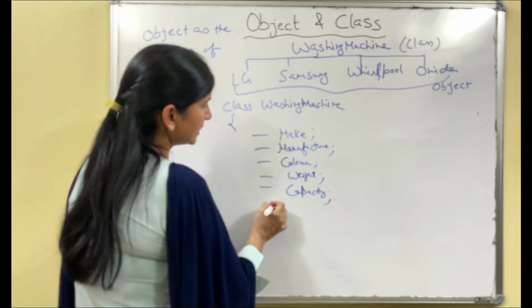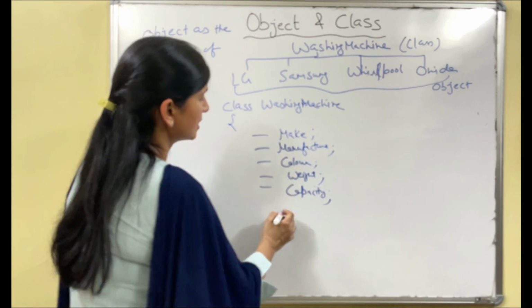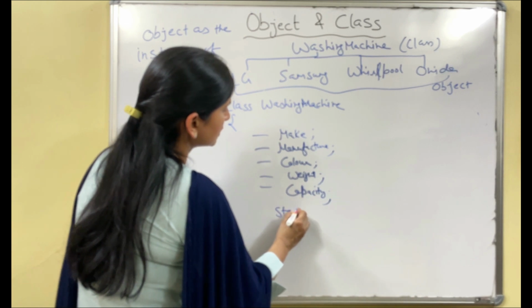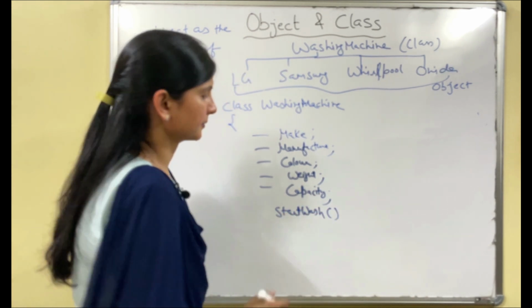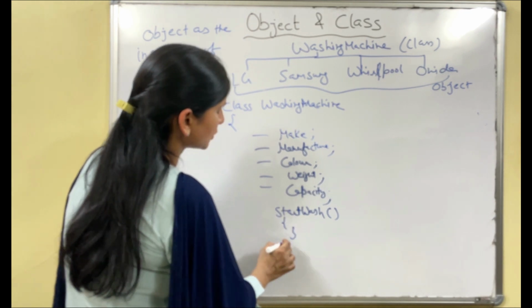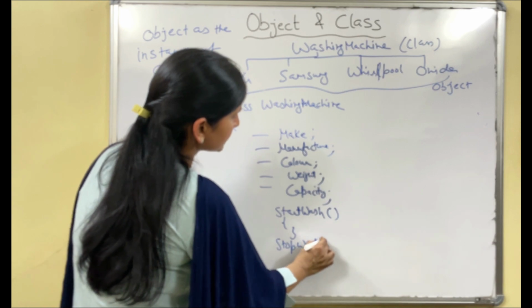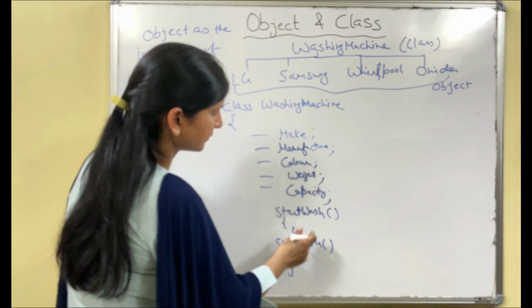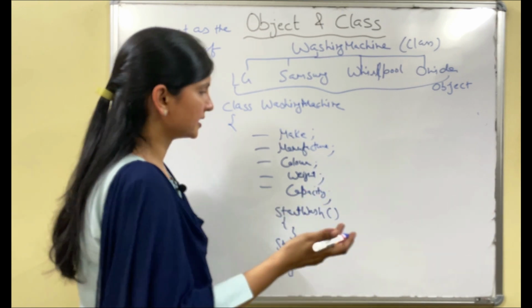Okay, then member methods. What were the behaviors there? Start wash. So it will become a member method here. So we will write it as a member method, right? It will have some body. Stop wash, and so on. Then rinse, then delay wash, easy wash, whatever we have taken.